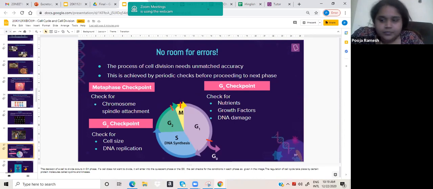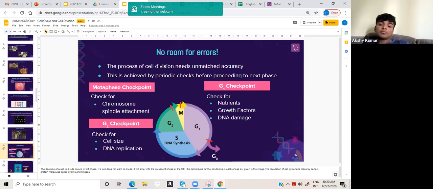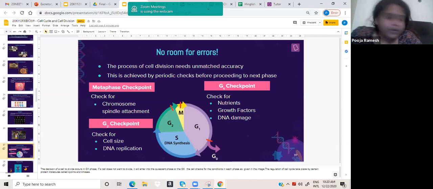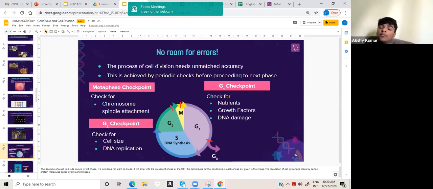In the prophase, what all happens? In prophase, the centrosome with the centrioles moves towards the corner, and all the cell organelles will dissipate, except the nucleus.